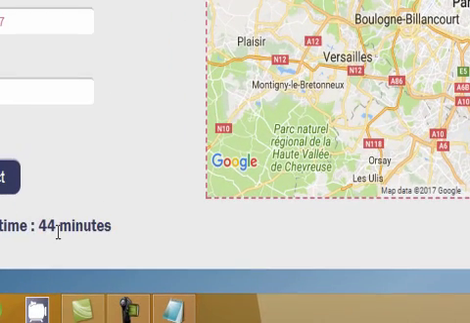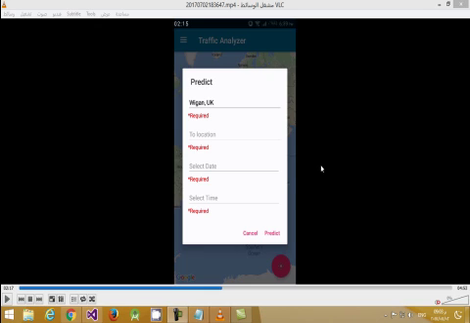The answer is 44 minutes, and that answer results from a trained deep learning model that consumes the historical traffic data of that route, and based on that historical data, the prediction is 44 minutes. Similarly, we will demonstrate the mobile application of the same service.